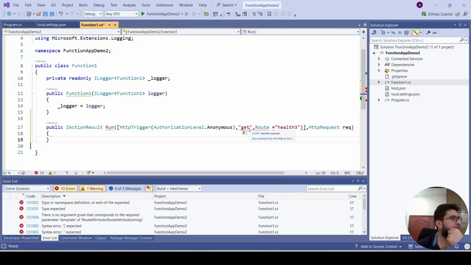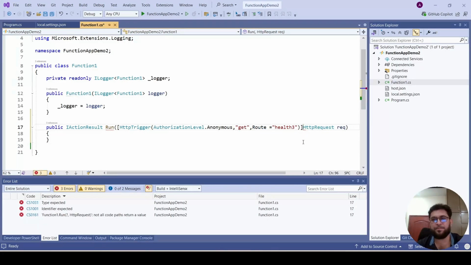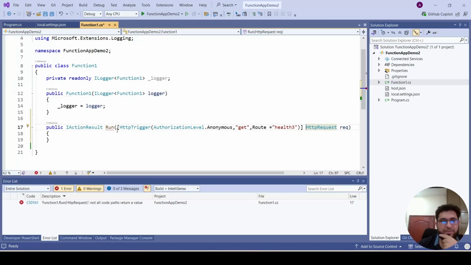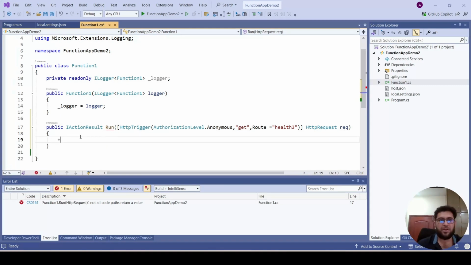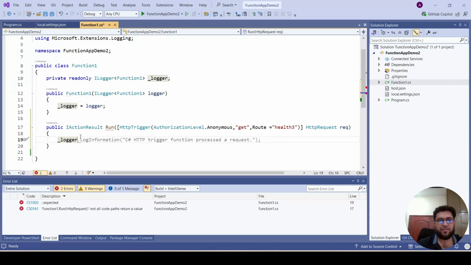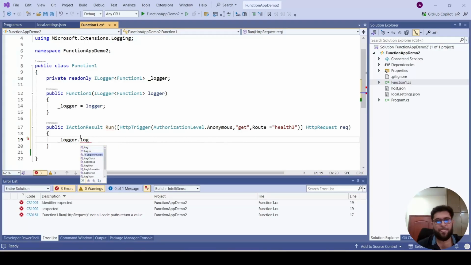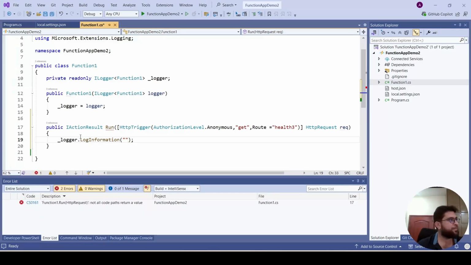Run, trigger, anonymous. Okay, so this parameter is completed. Next we will add some logger. We will log some information, for example, log info, and we'll write some message, for example, health check function processed. Okay, so this is some logger information.